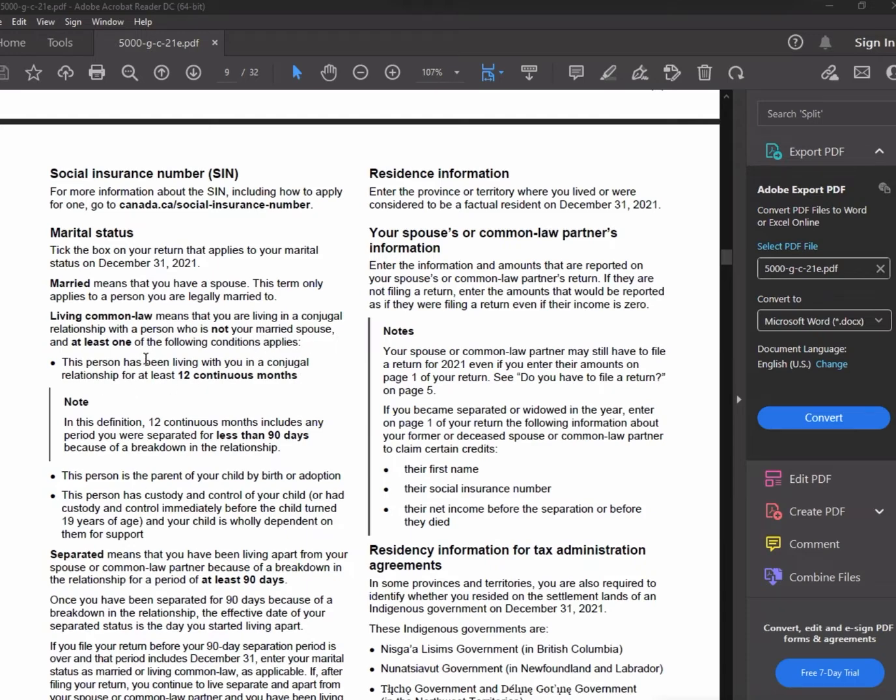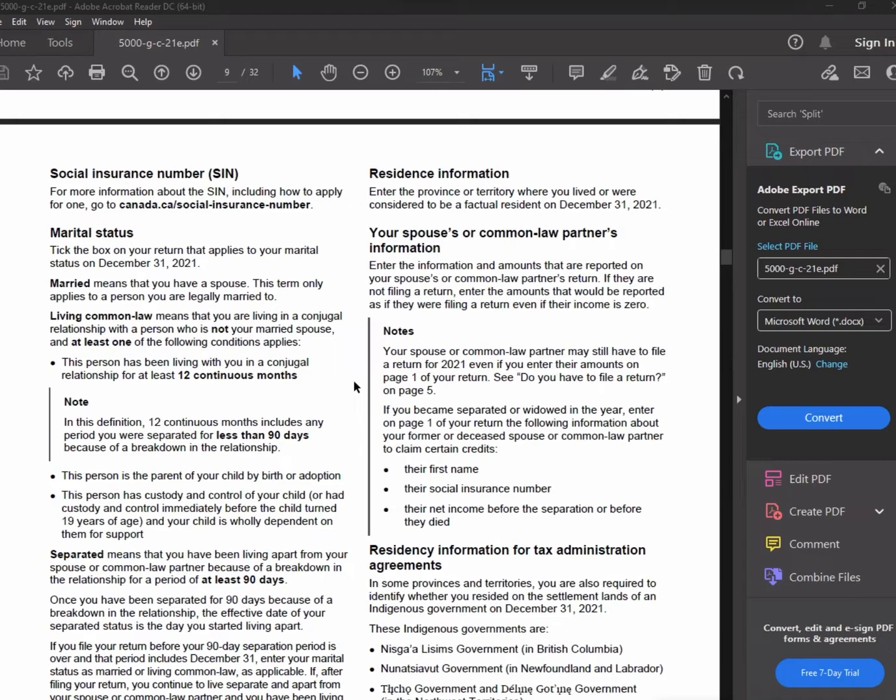The person has been living with you in a conjugal relationship for at least 12 continuous months. So for common law, you have to live together for 12 continuous months. After 12 months, you can say this is my common law partner. Less than 12 months, you cannot.